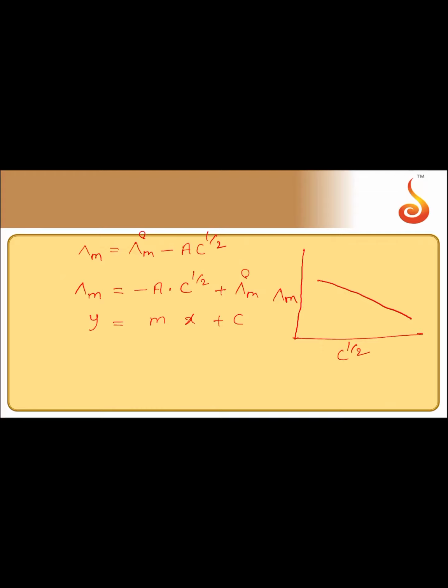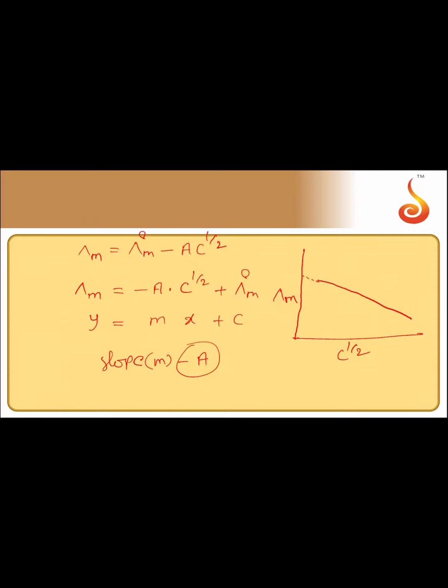And one important point here, in case of strong electrolytes, the limiting molar conductivity can be calculated by using the graphical method. By extrapolating the graph, we can calculate the limiting molar conductivity at infinite dilution for strong electrolytes. And here the slope is minus A. A is a constant here.